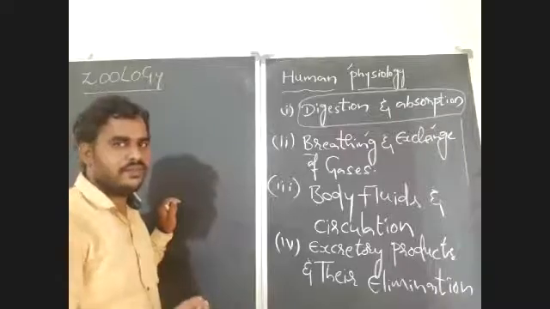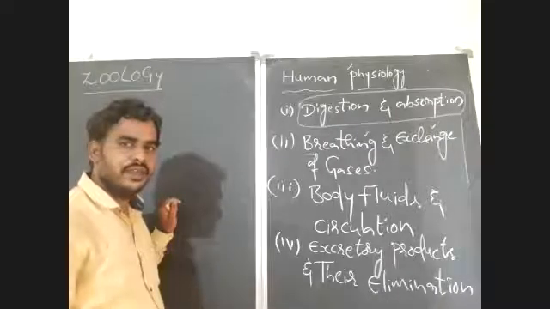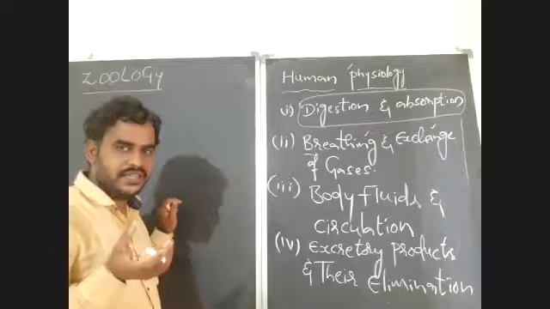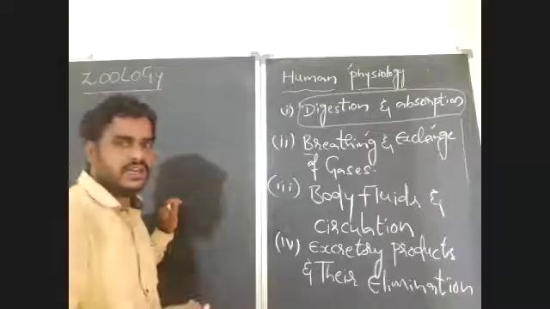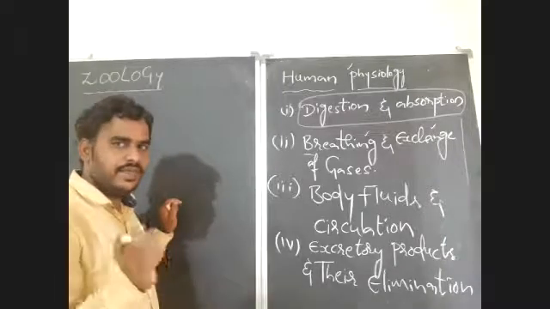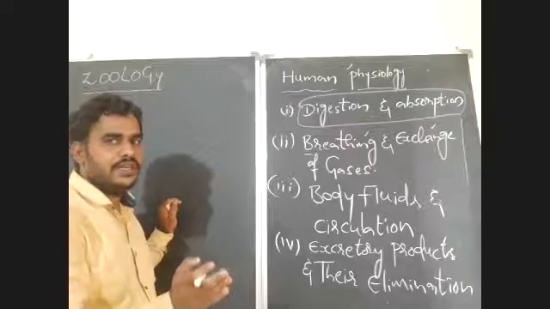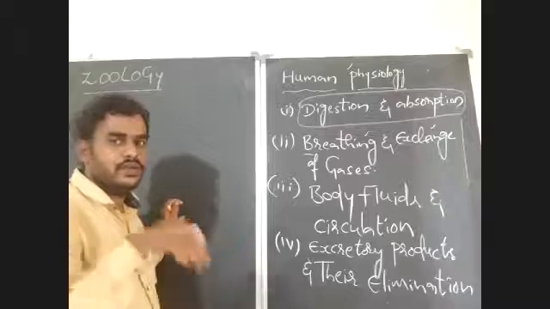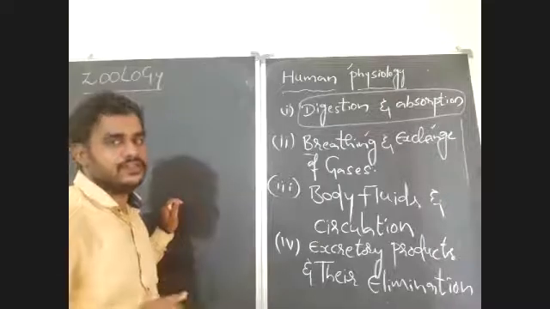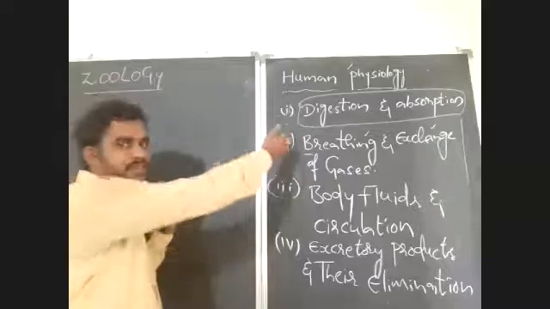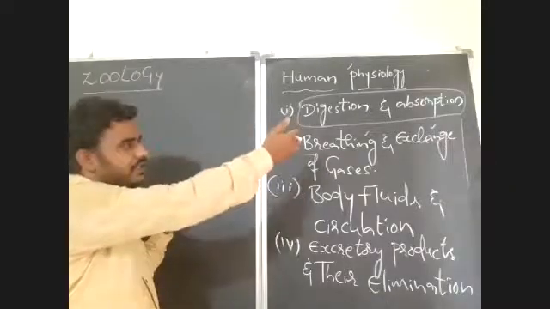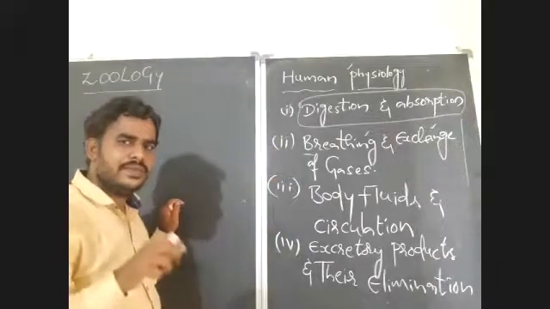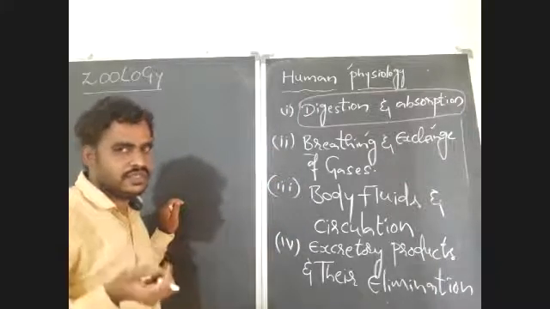What is the main function of the kidneys? Kidneys will continuously filter our blood. The nitrogenous waste that is formed in various metabolisms in our body will be filtered and separated. After that, it will be dissolved in the water in the nephrons, which leads to formation of urine. This urine will be sent out. So during various metabolisms, either during digestion and absorption, or breathing, or circulation, there is formation of nitrogenous waste.